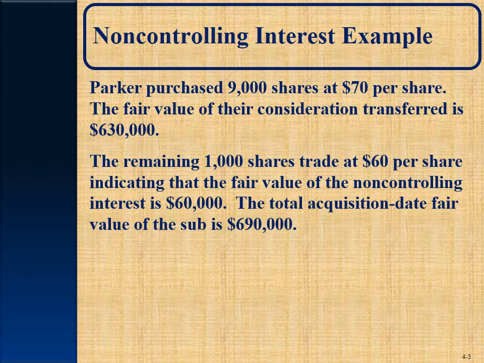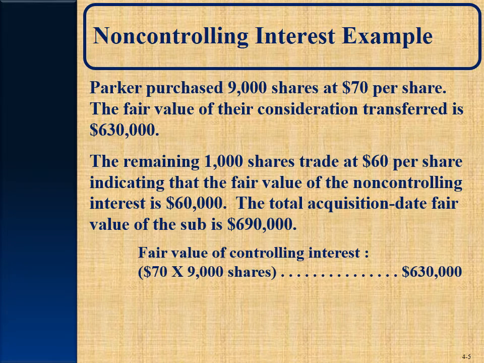The remaining 1,000 shares trade at $60 per share, indicating that the fair value of the rest of the shares is only 60 grand. So the total acquisition date fair value, the total consideration given, would be $690,000 for all the assets and liabilities of the subsidiary. Even though you're not buying the non-controlling interest, you have to value it at fair value and include it because it's assumed the parent is really taking control of all the assets and liabilities.